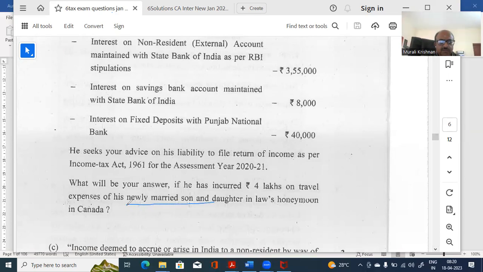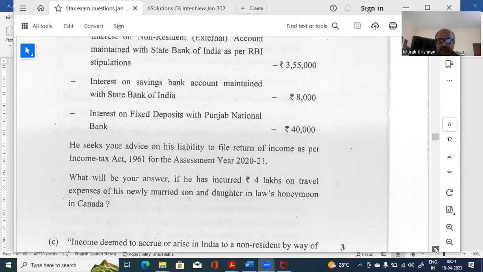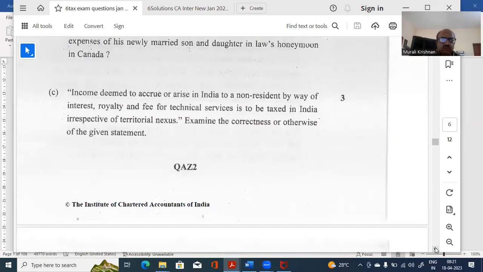Now, whether that will come under this category or not, I will check and tell you, because I presume that it will come. Travel expense he has spent. Now, for whom doesn't matter. Whether he has to travel himself or not, it is not a question. He has spent travel expense for somebody's travel. So it will get attracted and you will have to file the return. I will check that aspect and tell you, because I need to check the section, whether they are clarifying that it is for his travel or anybody's travel. Okay. So let's move on. Just see how deep they are asking. Please be aware of it.